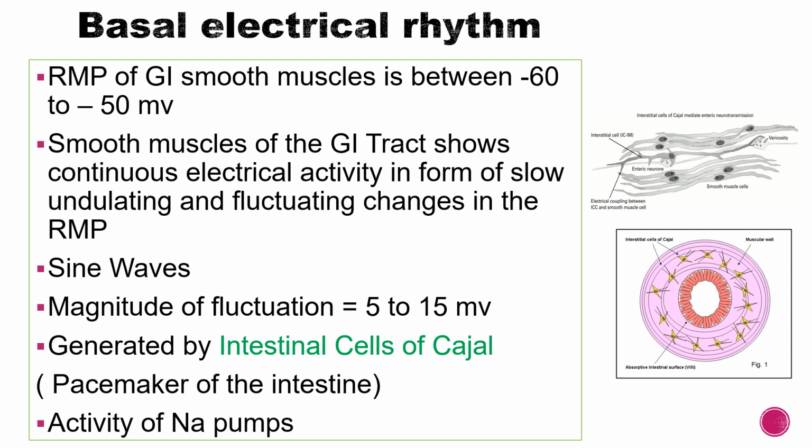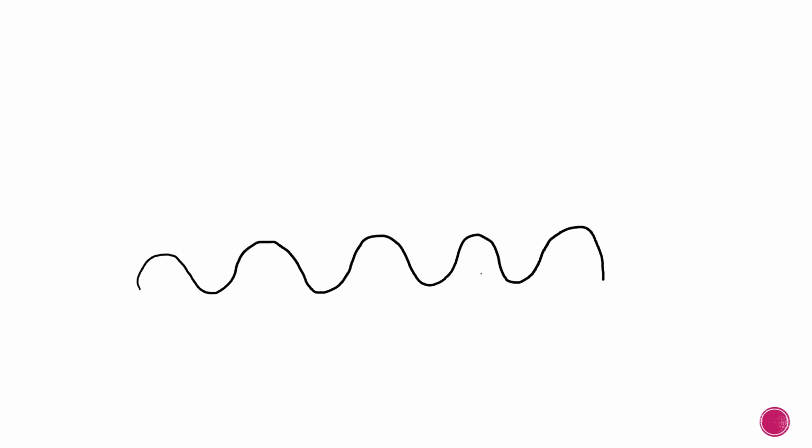Now for normal resting membrane potentials in other tissues, both sodium and potassium pumps help in development of the resting membrane potential. But for the basal electrical rhythm, it is mainly due to the activity of the sodium pumps. So see, this is a sine wave.